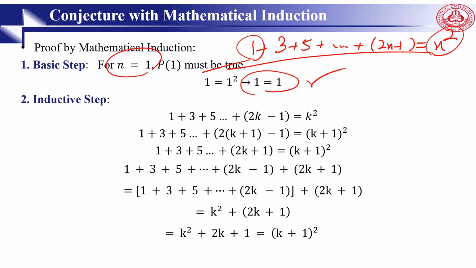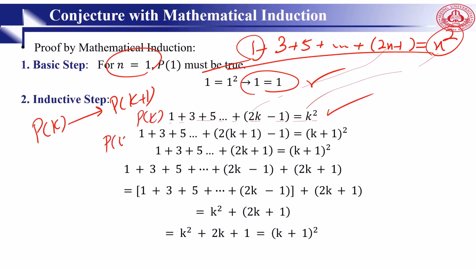To complete the inductive step, we must show that if Pk is true, then Pk plus 1 is also true. To do this, we first assume Pk. That's why we go for this one. Instead of n we have k, 1 plus 3 plus 5 plus up to 2k minus 1. Then we go for k plus 1. So this is Pk and this is Pk plus 1. Again, instead of k we have k plus 1.